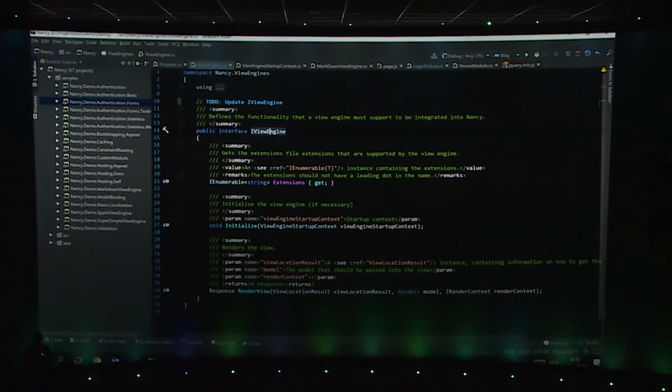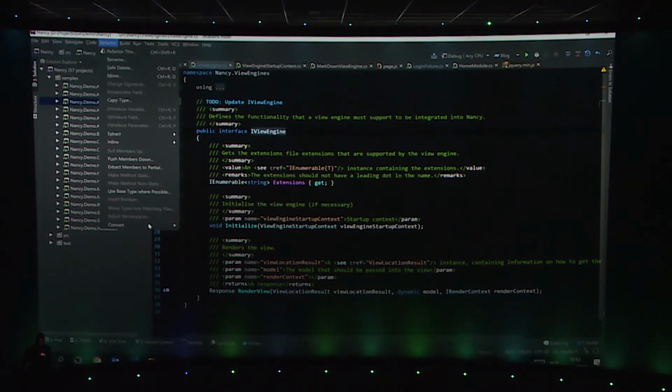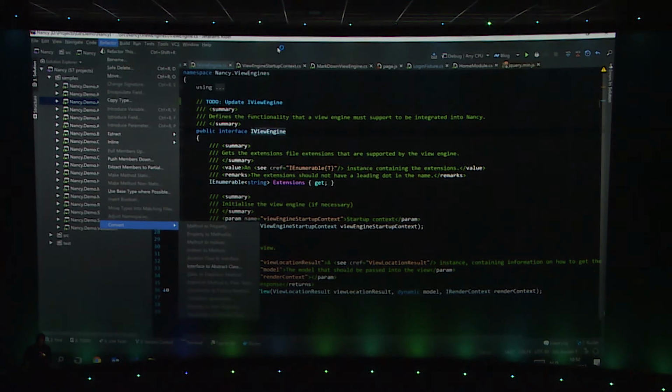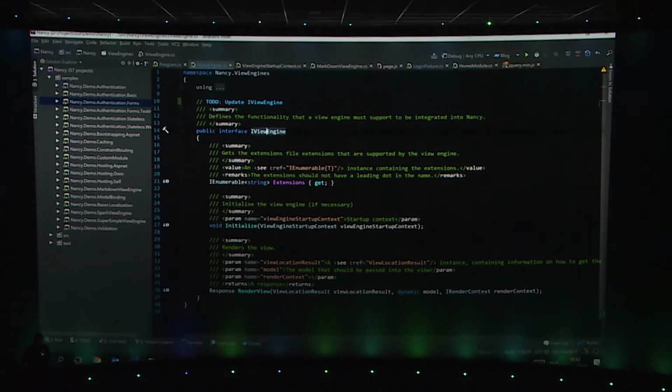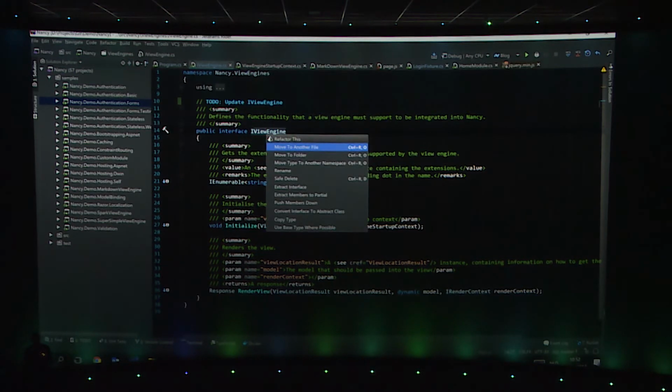Now, refactorings are always context sensitive. So for example, if you have your cursor on string, you cannot rename string, so there will be no renaming there. But if I'm on iViewEngine, there are other refactorings that are available. I can always use the refactor menu to see which ones are available in this specific case, so that's quite a few. Or I can just use Control-Shift-R, which is the refactor this menu, and that one will give me only the refactorings that apply at this location in the source code.